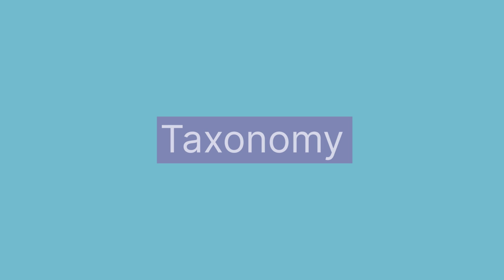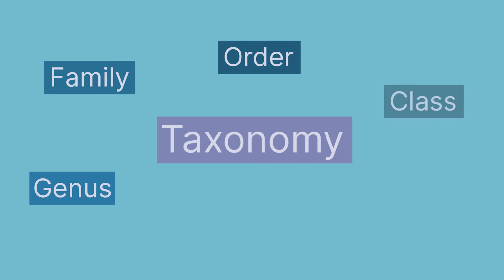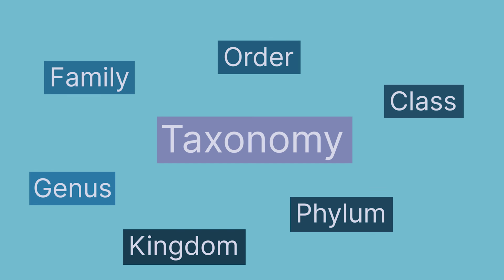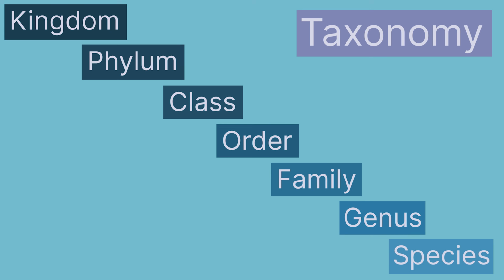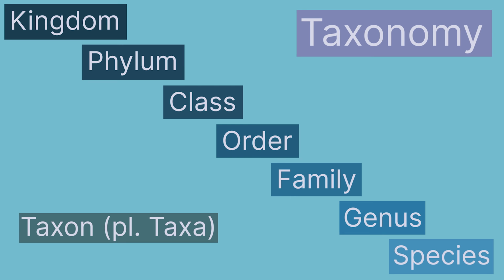Taxonomy uses specific terms to group related organisms. Examples are genus, family, order, class, phylum or kingdom. These range from smaller groups, such as a genus that includes similar species, to larger ones, like a kingdom that includes all plants or animals. All species within a taxonomic group, also called taxon, have the same common ancestor.